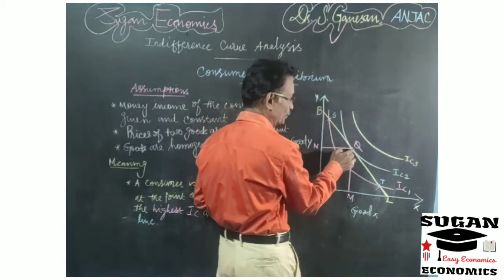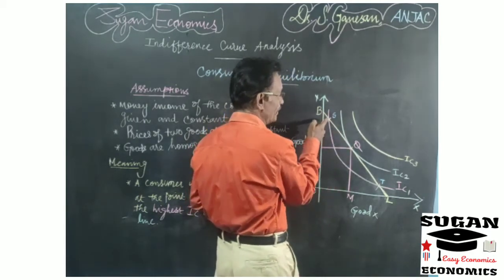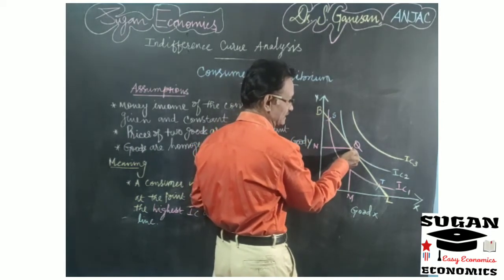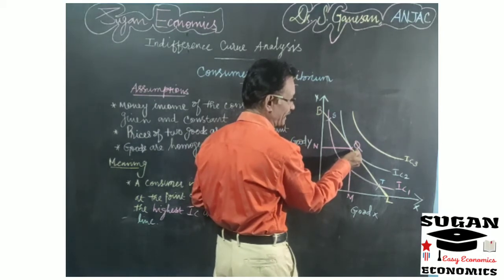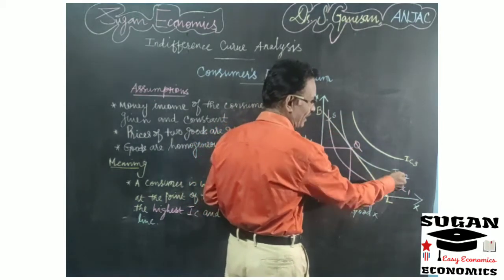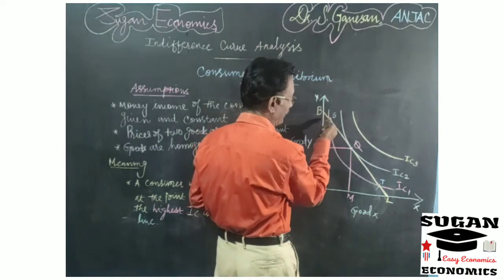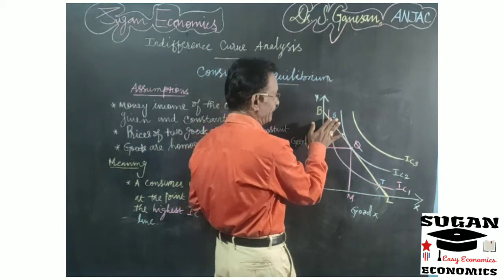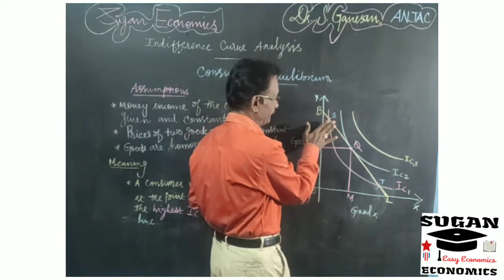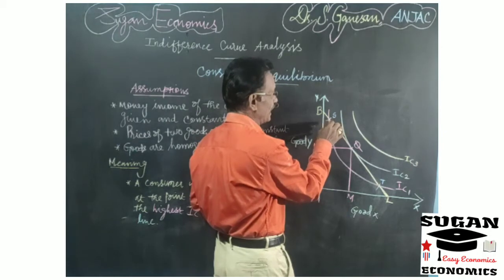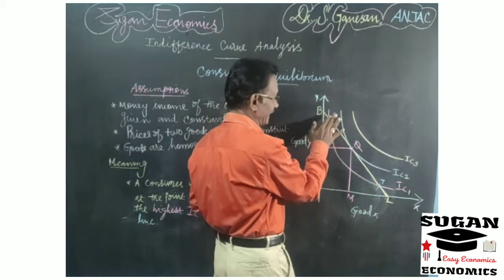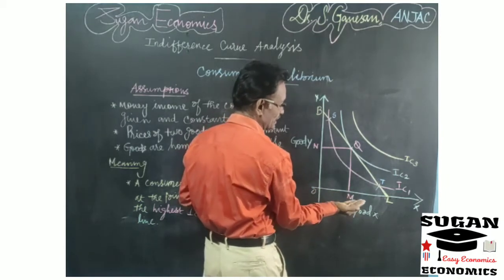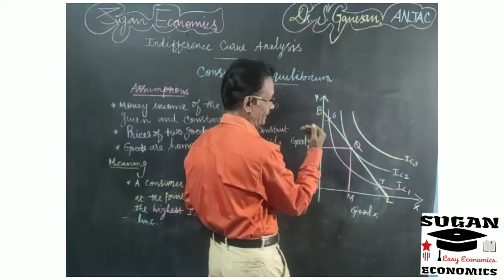as at point Q, but the level of satisfaction derived by the consumer at point S is lower when compared to the level of satisfaction derived at point Q, because point Q lies on the higher indifference curve and point S lies on the lower indifference curve IC1. So here the marginal rate of substitution and the price ratio of commodity X and Y are greater. So now the consumer is ready to substitute commodity X for commodity Y, right?